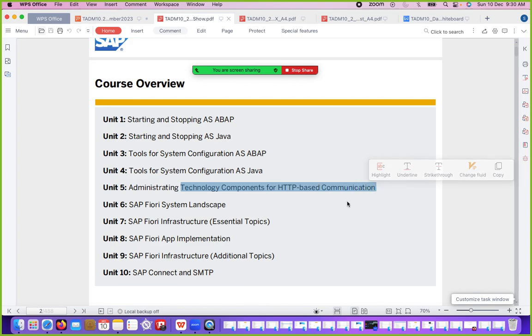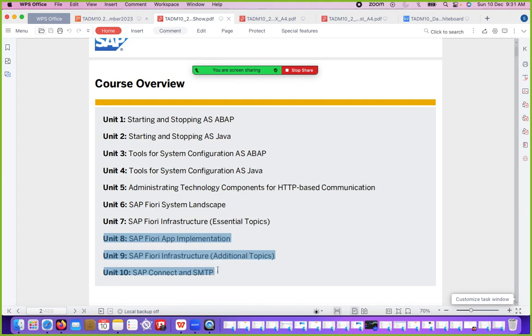Unit 5 is a very vast unit, so we are going to cover this part, and day 4 we are going to cover two more units like Fiori, and on the last day we are going to see the Fiori implementation and SMTP, mail transfer protocol. So in this course we will broadly understand how to start and stop the ABAP system and Java system, how to change parameters, HTTP-based communication, Fiori setup, mail setup, and how to install the web dispatcher. We are going to install the web dispatcher also.